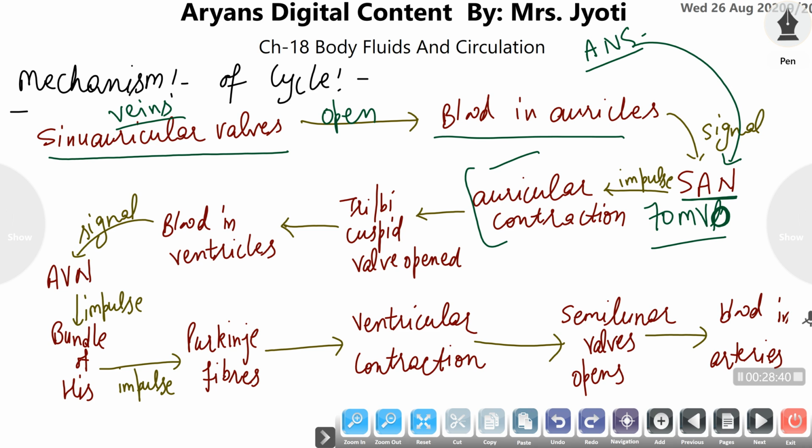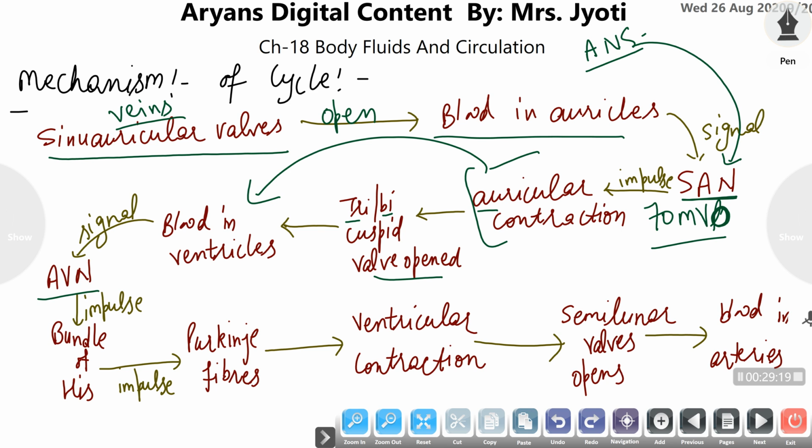Right and left, both the auricles contract simultaneously, and when they contract they exert a pressure on the valves at the base of the auricles, which are generally the tricuspid and bicuspid valves. These valves get opened, and the blood from the auricles is pumped into the ventricles. As the ventricles receive the blood, the AVN, the atrioventricular node present at the base of the auricles, generates